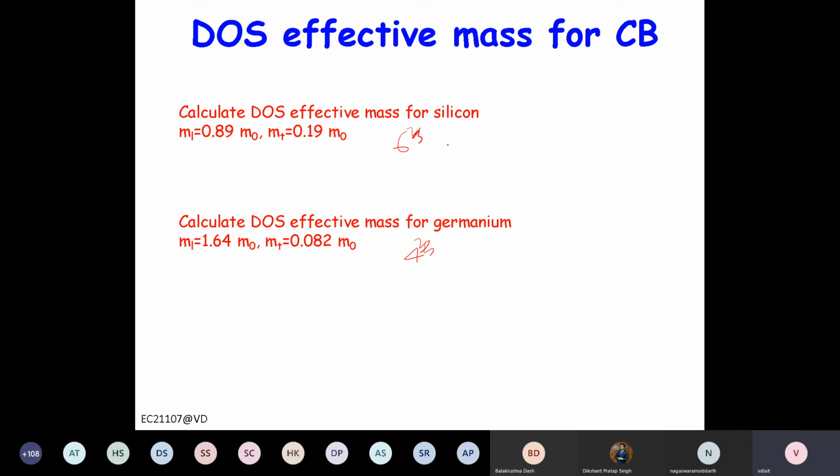Now m1 will be 0.89 ml, and m2 and m3 will be the same, 0.19, to the power 1 by 3. So please write your answer in the comment box. I'm showing you the answer.